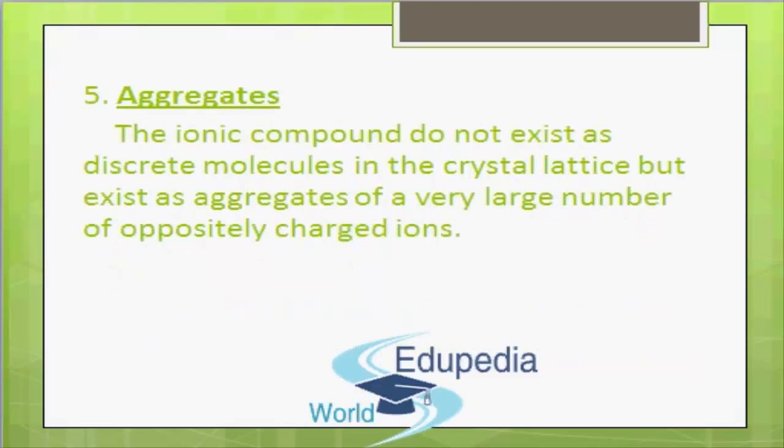The fifth property is aggregates. The ionic compounds do not exist as discrete molecules in the crystal lattice, but exist as aggregates of a very large number of oppositely charged ions. So these are all the properties of ionic compounds.